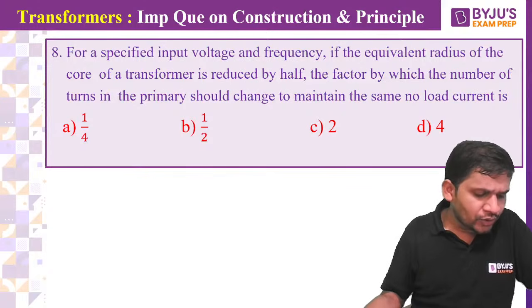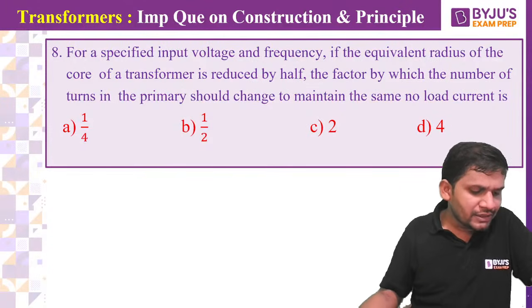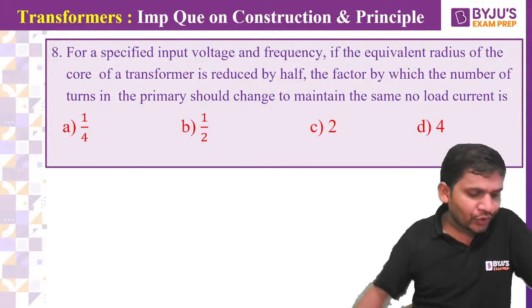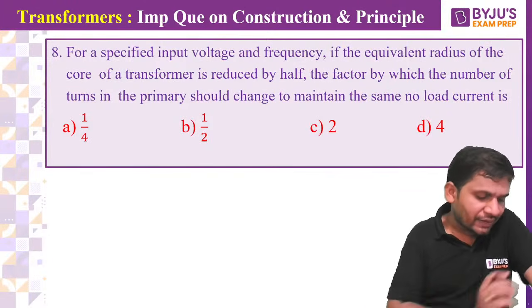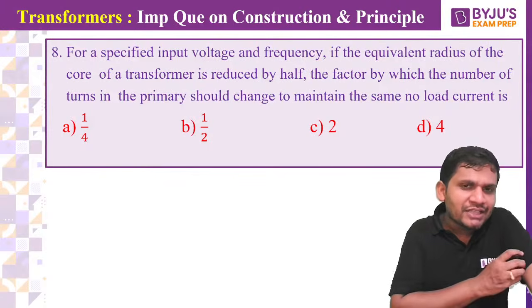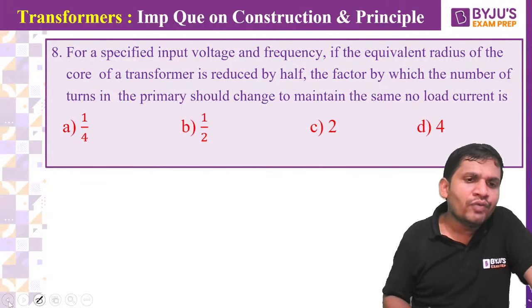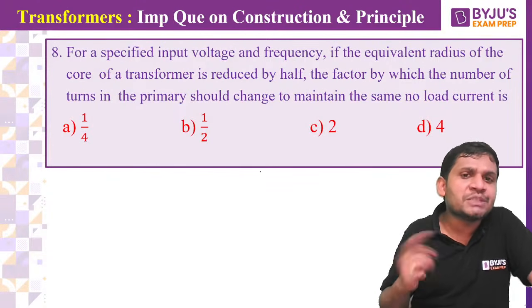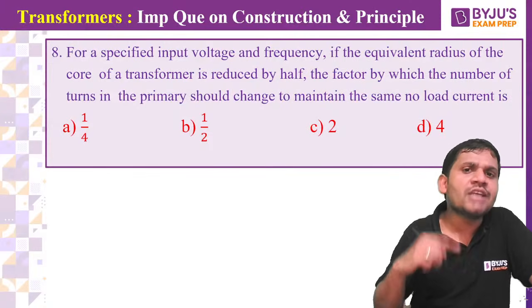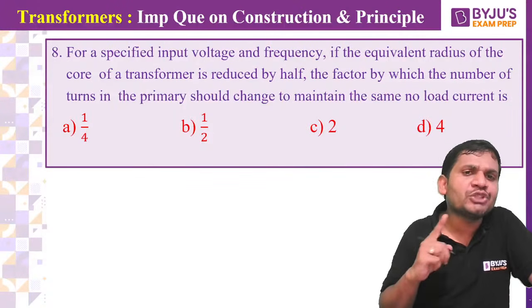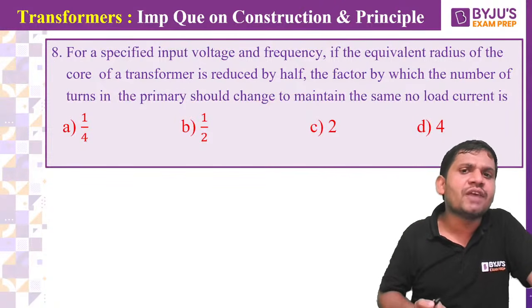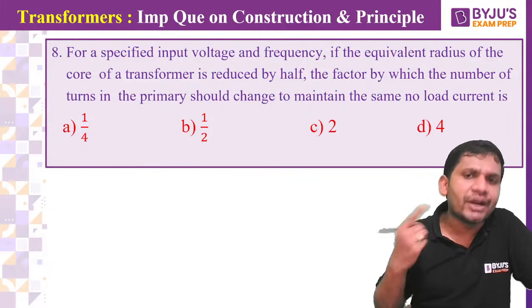Yeah, that is according to Lenz's law, students. Direction and magnitude both are considered. Direction is given by Lenz's law, that negative sign. What does that negative sign indicate? According to Lenz's law, the induced EMF always opposes the rate of change of flux. That is, the response opposes the cause. Who is the cause for production of induced EMF? The rate of change of flux. That's why the induced EMF always opposes the rate of change of flux. That is given by the negative sign.